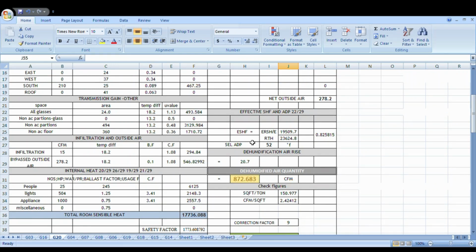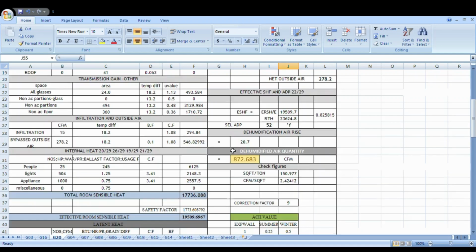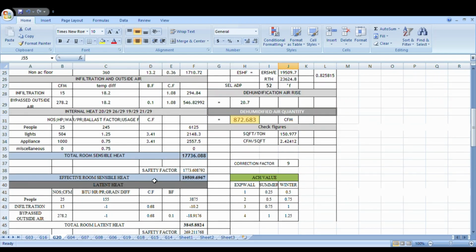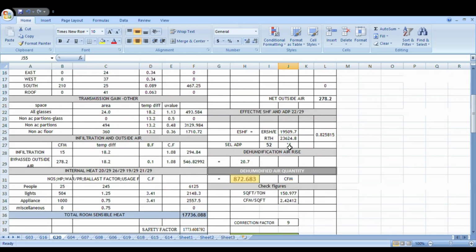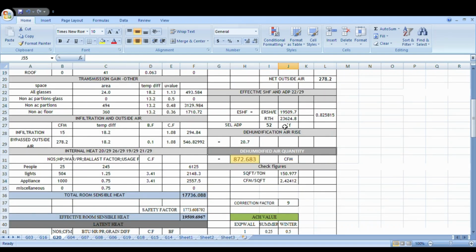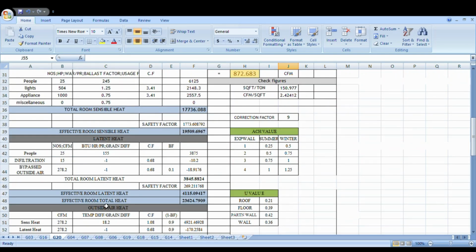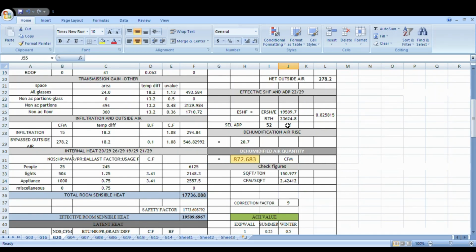and here the effective sensible heat factor is equal to this one. Once again, the effective room sensible heat, that is 19509.6967 divided by the effective room total heat, 23624.78. So we'll get this value. Okay,